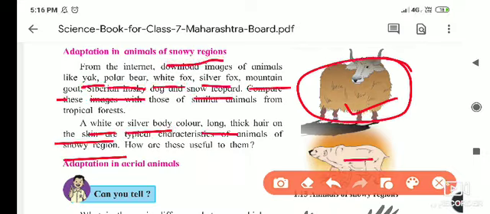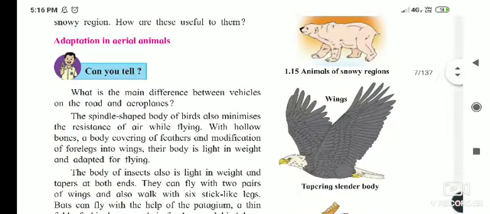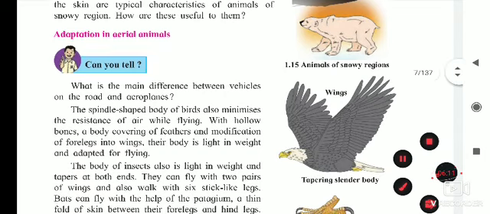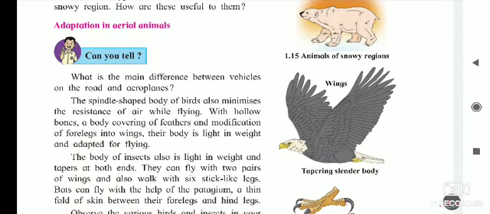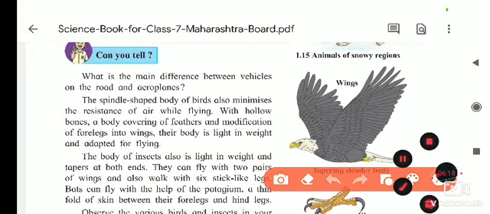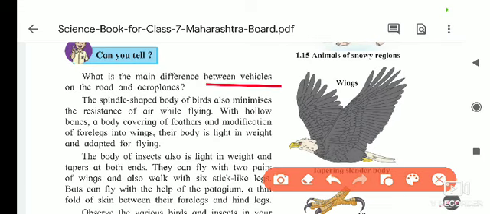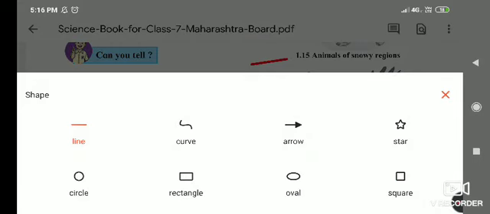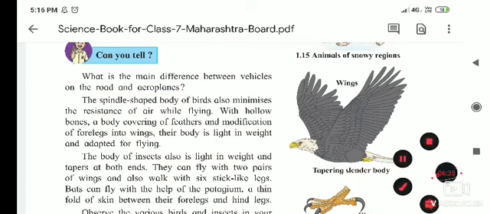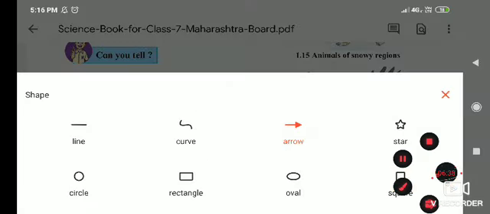Okay, after that we will see the adaptations in the aerial animals. If you see the aerial animals, then you will understand that all birds are included in the aerials. So first of all, what is the main difference between the vehicles on the road and the aeroplane? The main difference is that vehicles run on the roads, while aeroplanes run in the air.